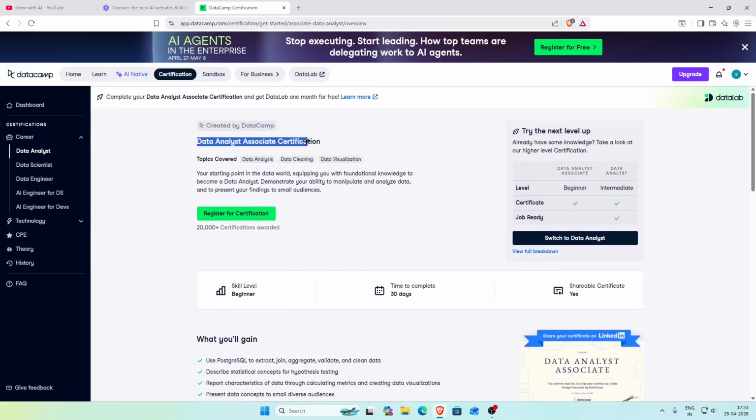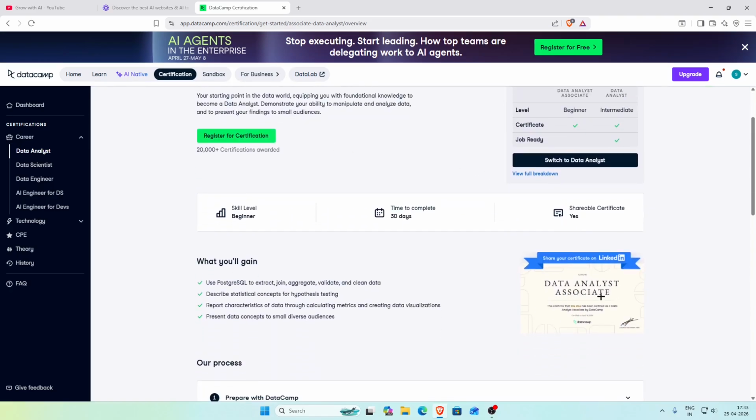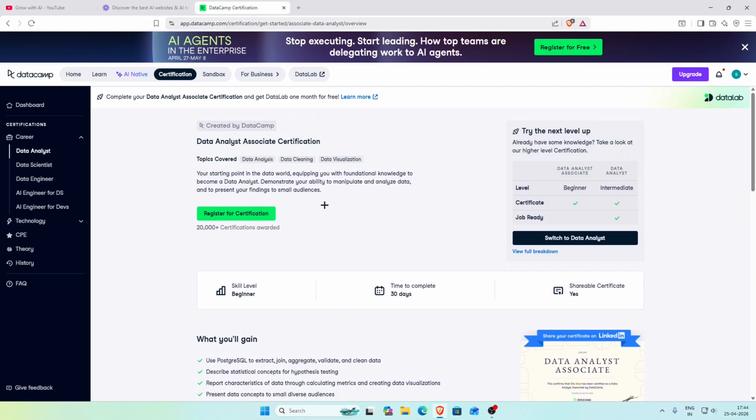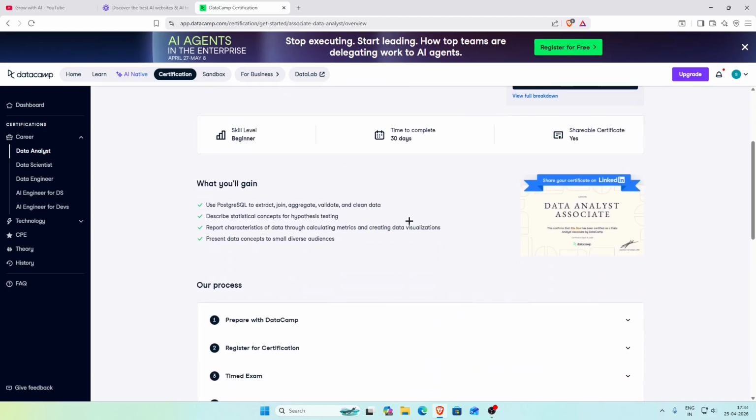We are doing the data analyst associate certification. You can see how it looks over here, which is pretty amazing. I would say DataCamp is really good, it has industry leading courses and it's amazing. You can do these types of courses on DataCamp because it is accredited and a lot of people have already done this and they say that DataCamp is amazing. The testimonials for this website are really good. So you can trust this website and do certifications on this website itself because it's amazing. That's what I wanted to show you.